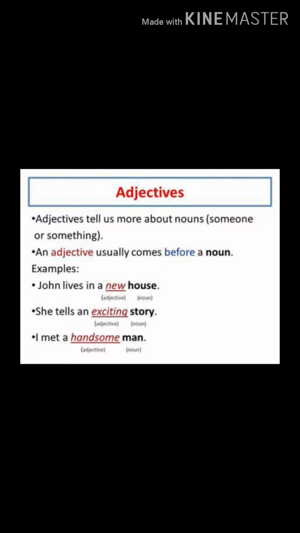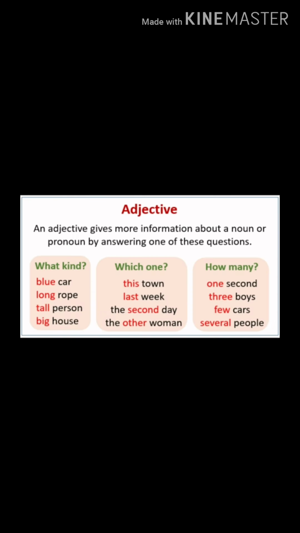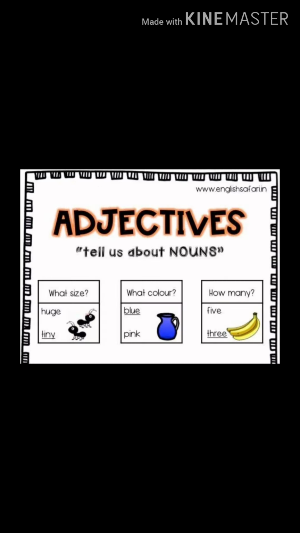In an adjective of quality, examples: white, tired, cruel, sad, idle. They tell what kind of person, place, or thing it is. Example, a white tiger, a cruel king, a sad girl.